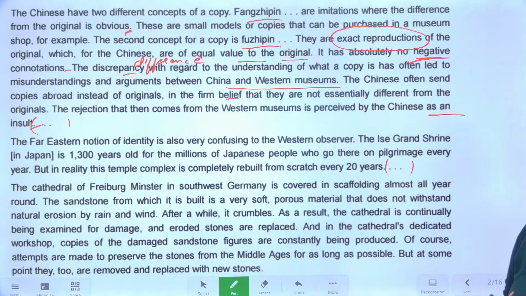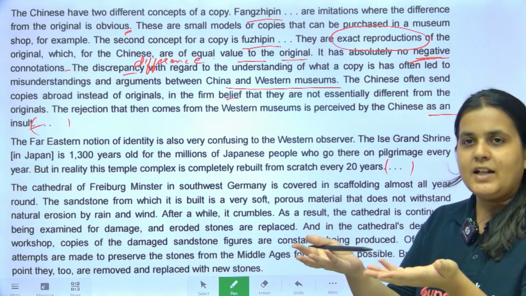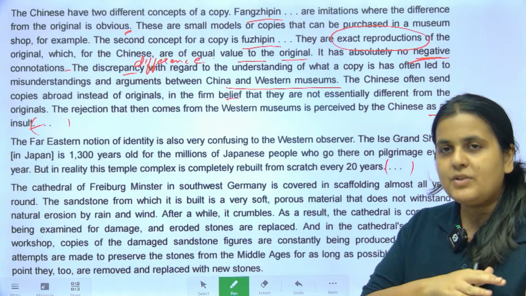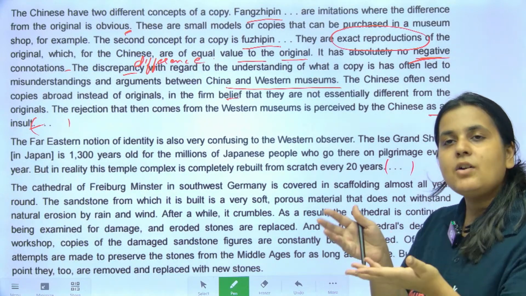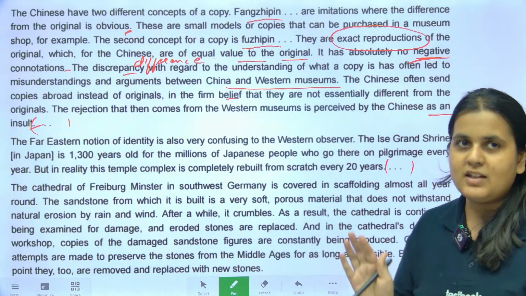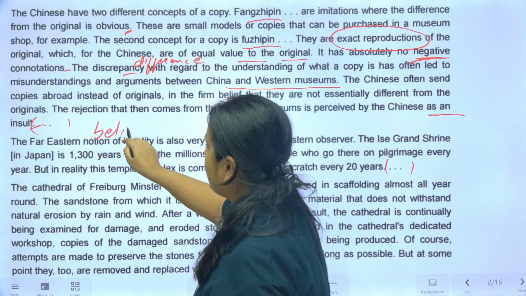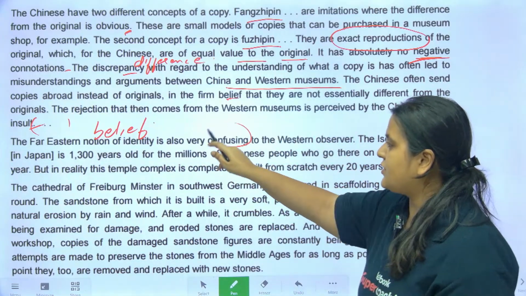Okay, Western means West, like America, Europe, these are Western countries. China, India, we are all Eastern nations. So we come to the Eastern side. China is East, and America and Europe belong to the West. Okay. The Far Eastern notion of identity is also very confusing to the Western observer.